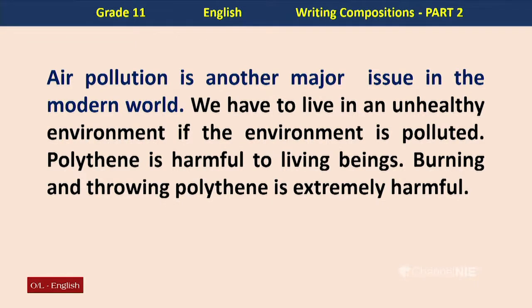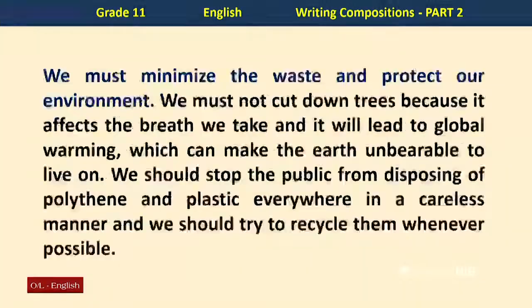We have to live in an unhealthy environment if the environment is polluted. Polythene is harmful to living beings. Burning and throwing polythene is extremely harmful. The next one, we must minimize the waste and protect our environment. So, that is the topic sentence. We must minimize, how to minimize waste and protect our environment.